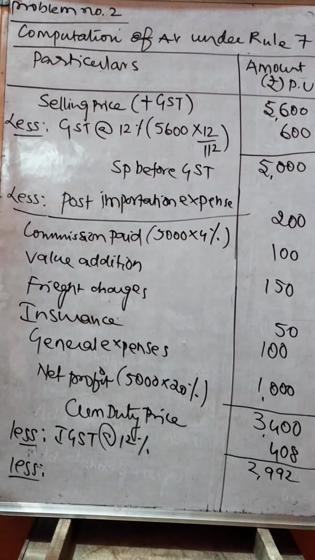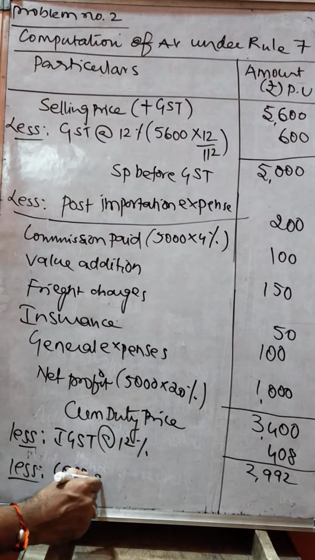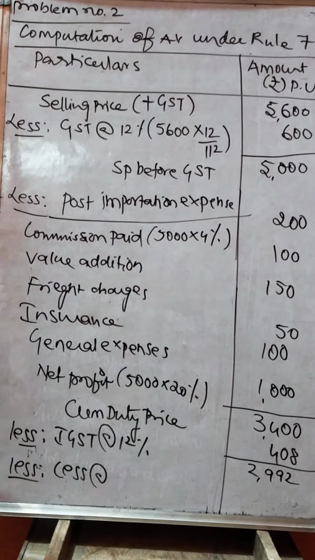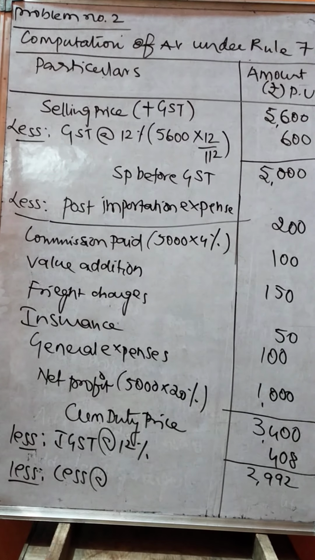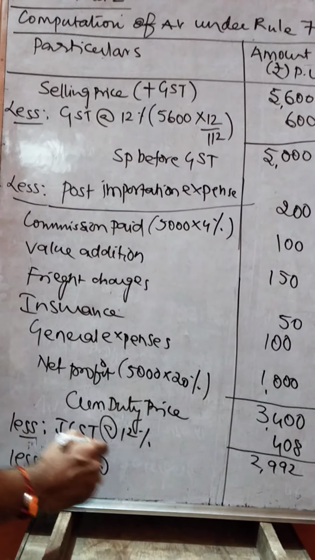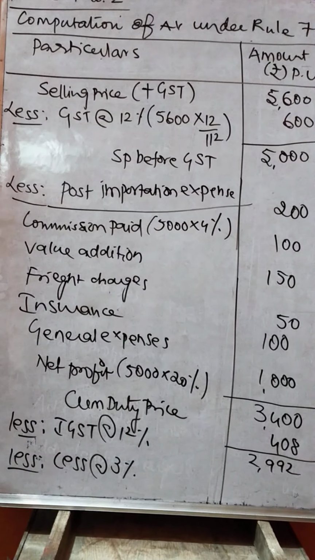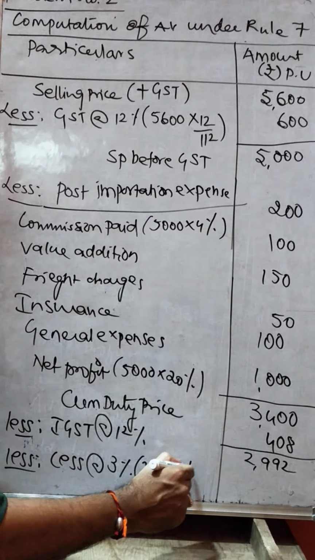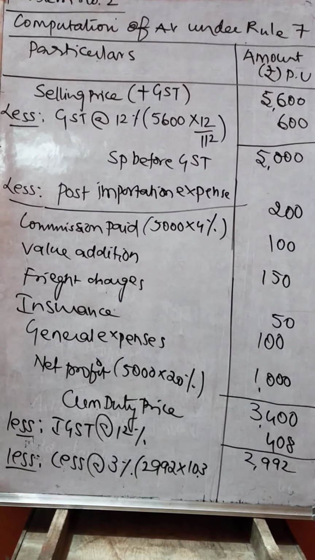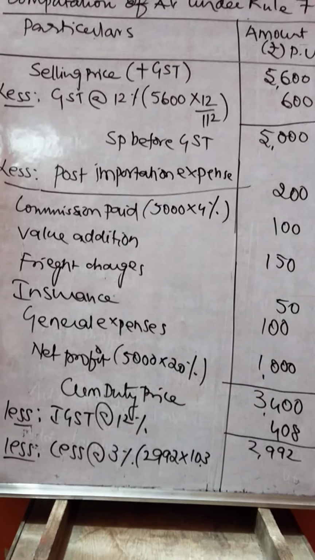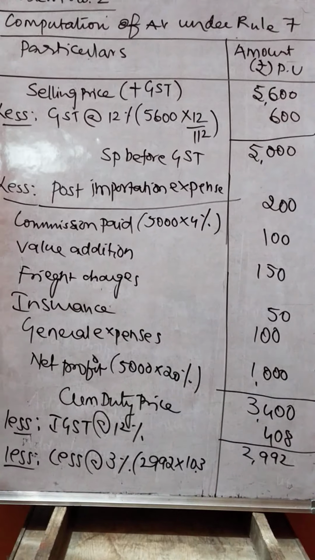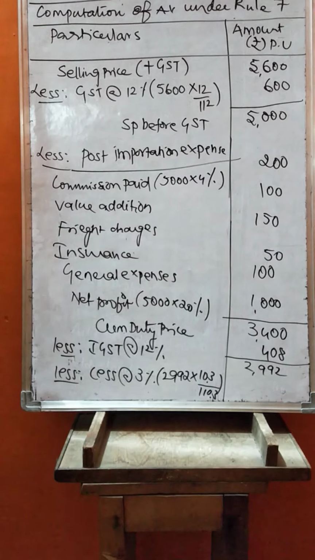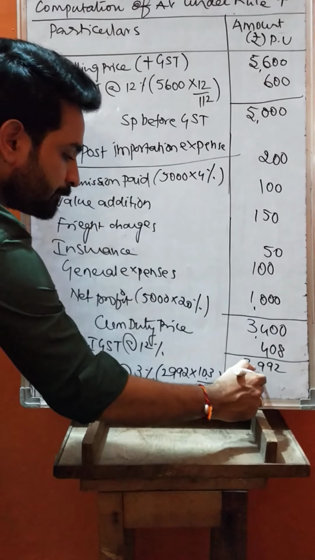Less custom duty and cess. Cess is at 3%. So custom duty 10% plus 3% cess of it. 2992 into 10.3 divided by 110.3, that comes to 279.